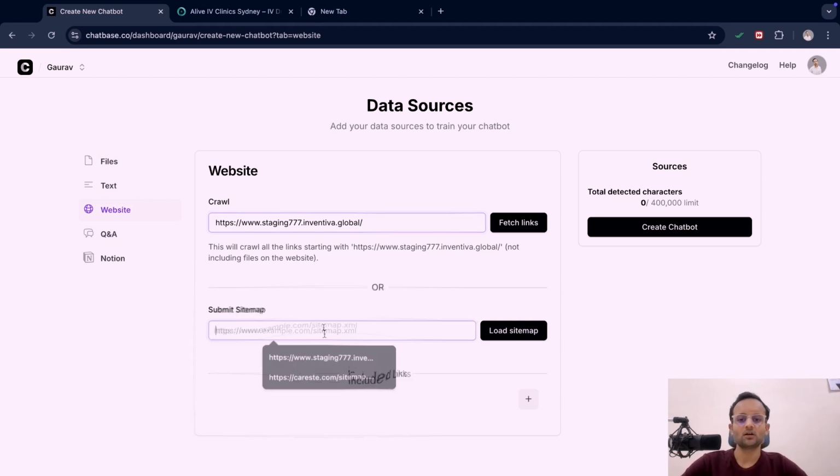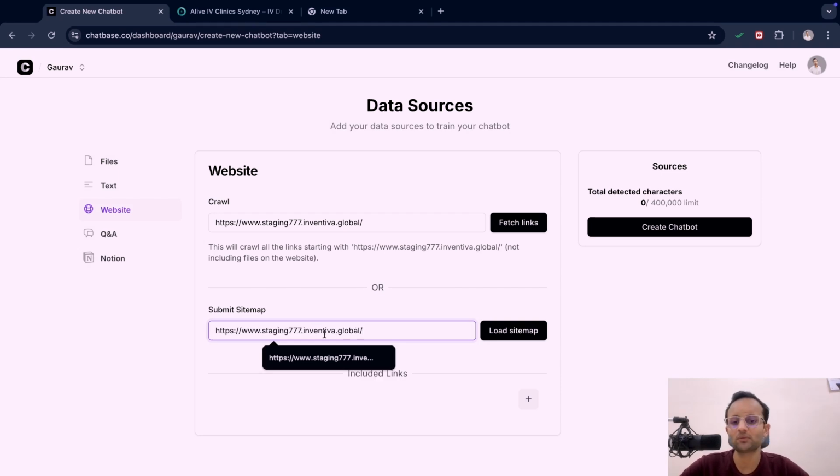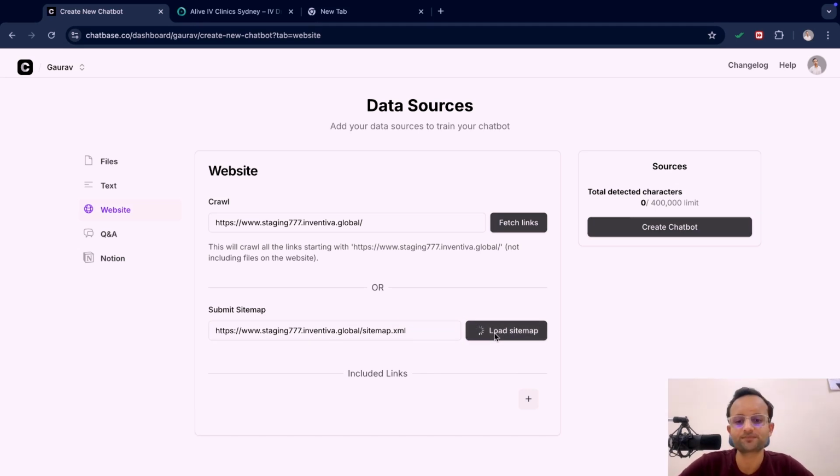But suppose there are multiple links on that website. The crawler cannot crawl over those links. So here we use a sitemap. What is a sitemap? A sitemap is, you can say, a mapping of the multiple links on a website. To access the sitemap, after putting in the website link, we will type sitemap.xml. Here we will be able to access the whole sitemap of that website. So let's just wait and let the crawler work.